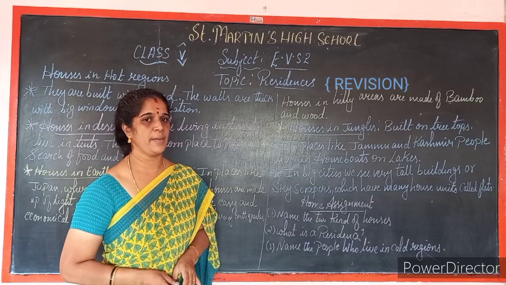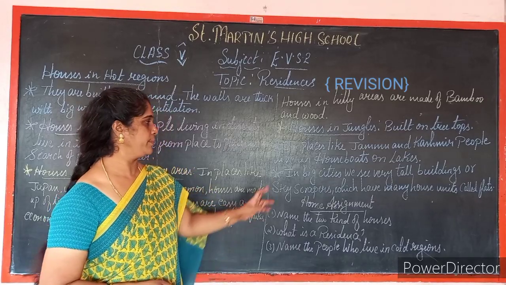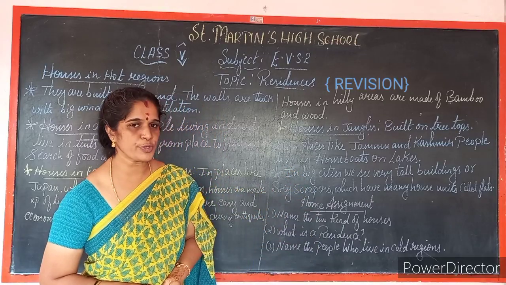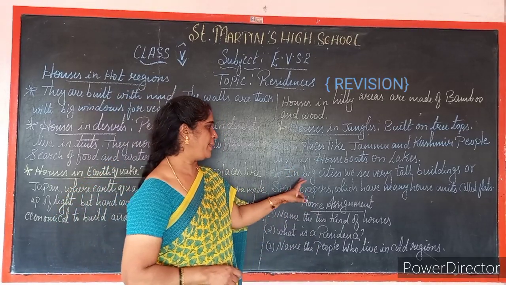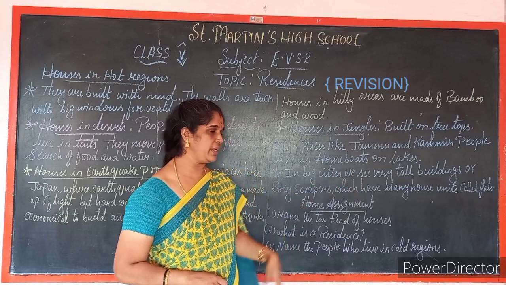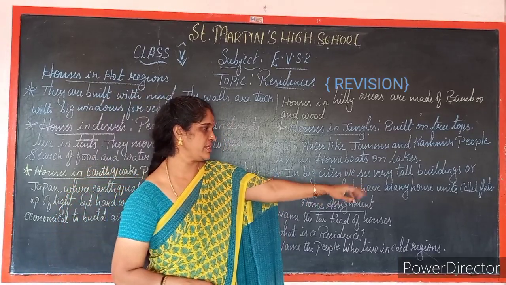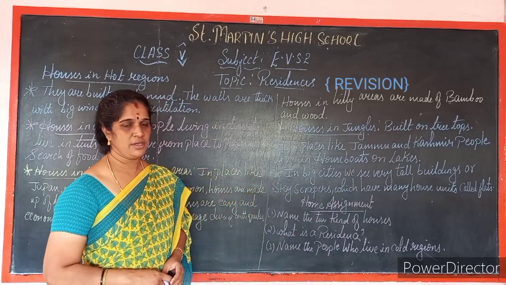Houses in jungles are built on tree tops. In places like Jammu and Kashmir, people live in houseboats on lakes. In big cities, we see very tall buildings or skyscrapers which have many house units called flats.